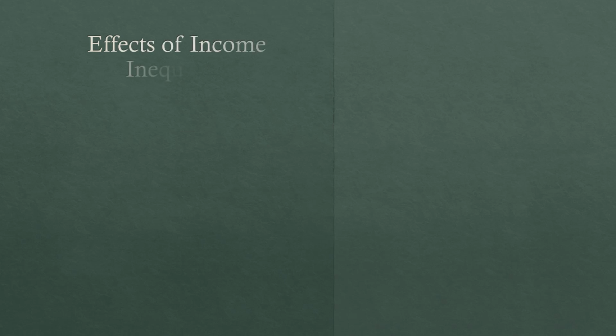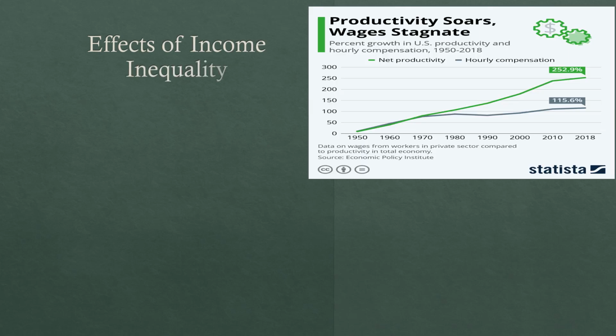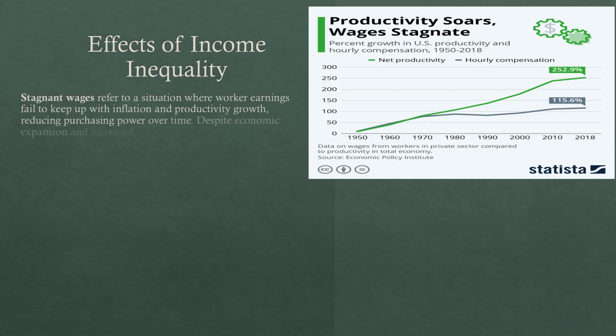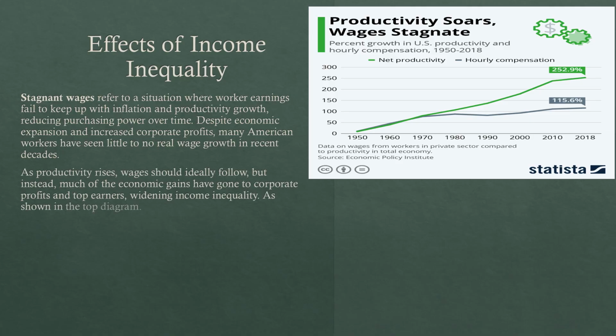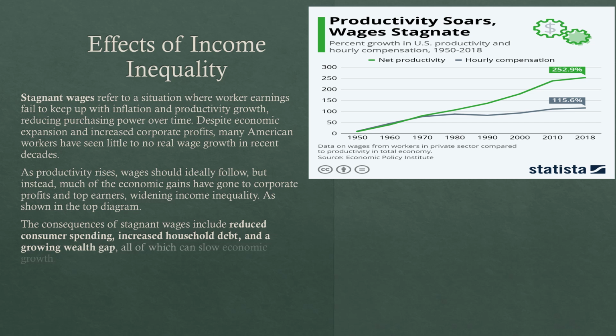Effects of income inequality. Stagnant wages refer to a situation where worker earnings fail to keep up with inflation and productivity growth, reducing purchasing power over time. Despite economic expansion and increased corporate profits, many American workers have seen little to no real wage growth in recent decades. As productivity rises, wages should ideally follow, but instead much of the economic gain has gone to corporate profits and top earners, widening income inequality as shown in the top diagram.